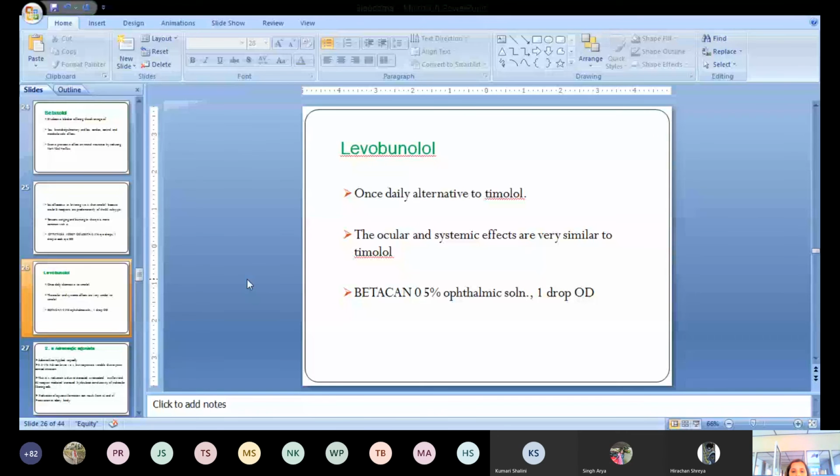So this is all about the topical beta blockers that are used in case of open angle glaucoma. Clear? Any doubt till now regarding beta blockers?